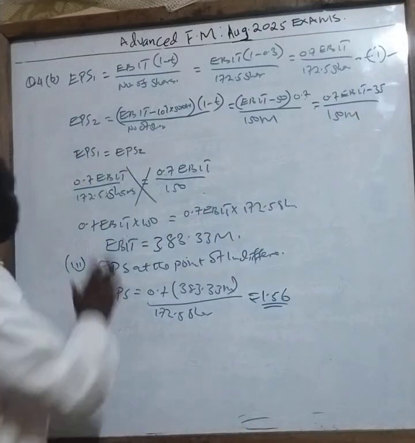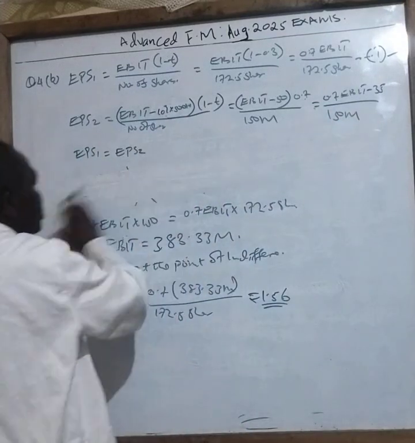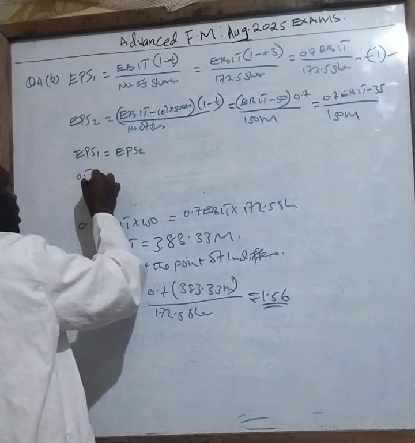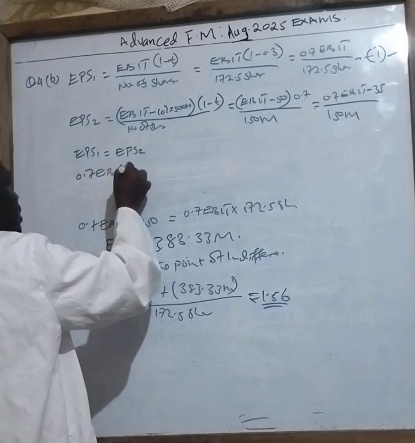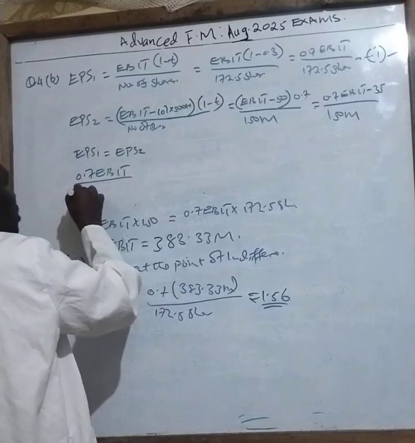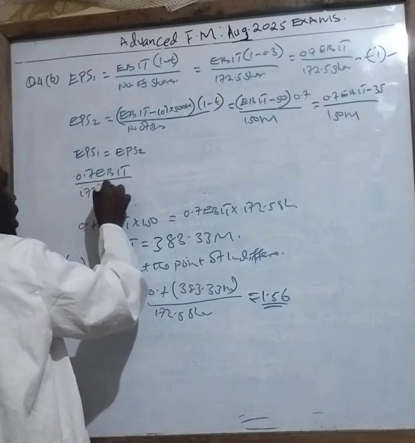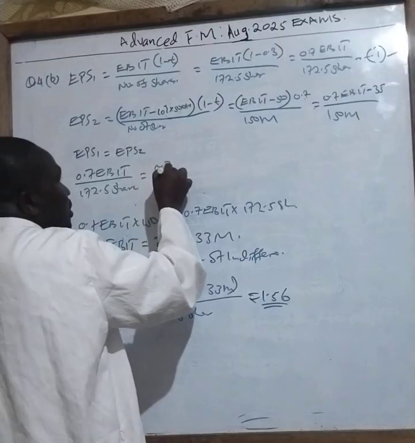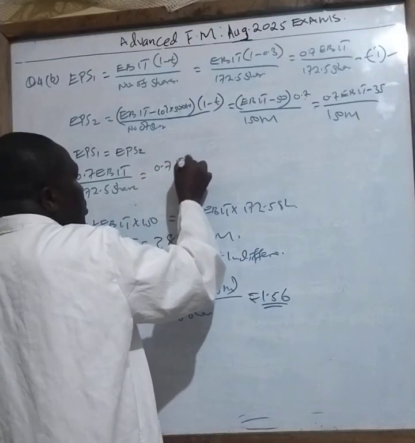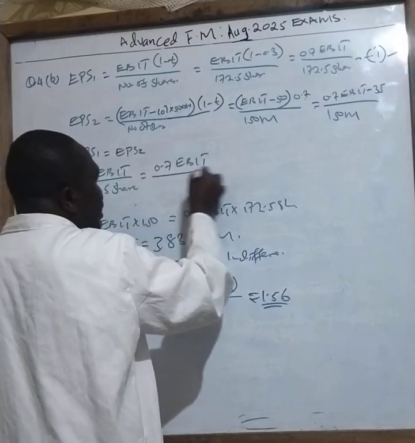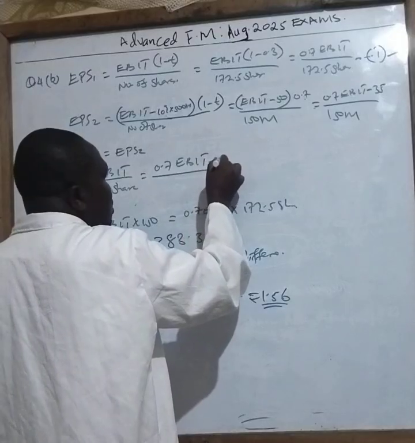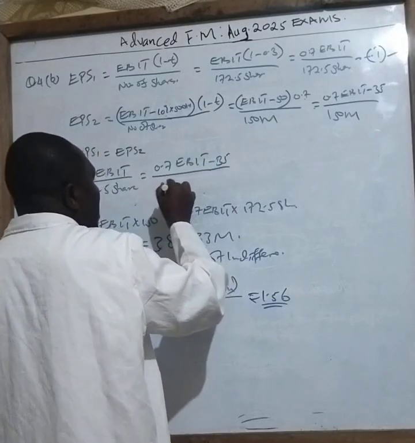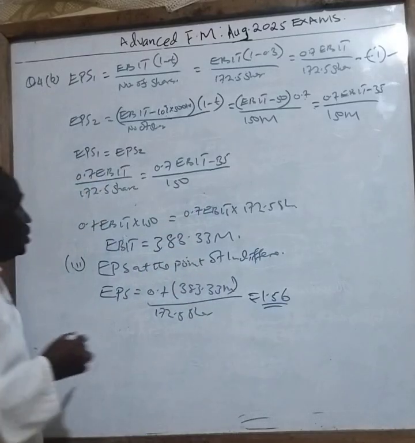So therefore, there's a problem here. One is 0.7 EBIT divided by 172.5 shares equals 0.7 EBIT minus 35, divided by 150.